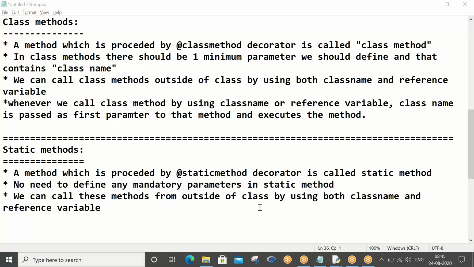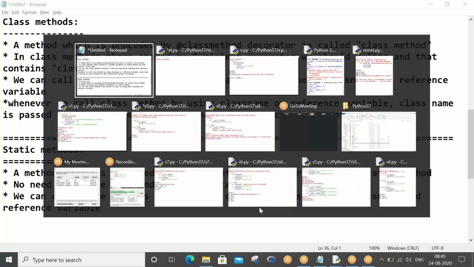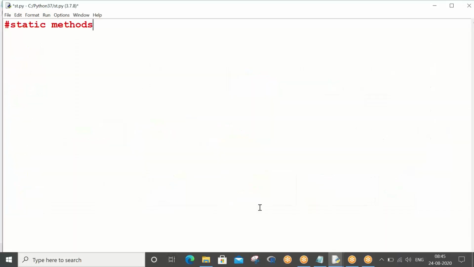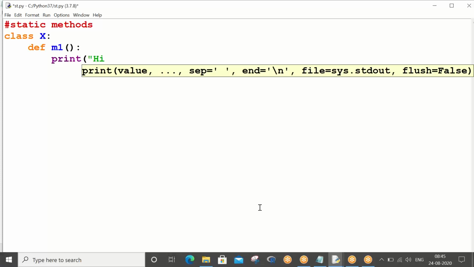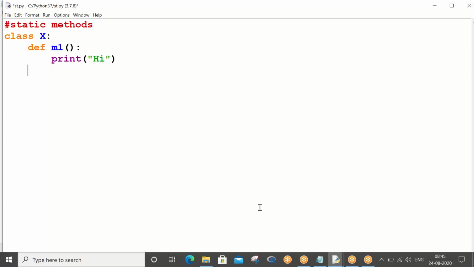Okay, so basically, about the @staticmethod, let's go ahead and see one last example. So class X, and what you need to define is, let me write it first without a static method. I am not giving any parameter.